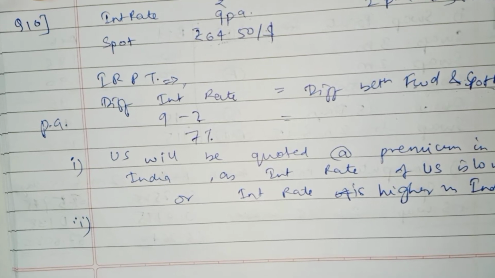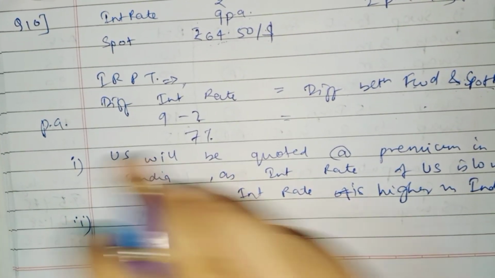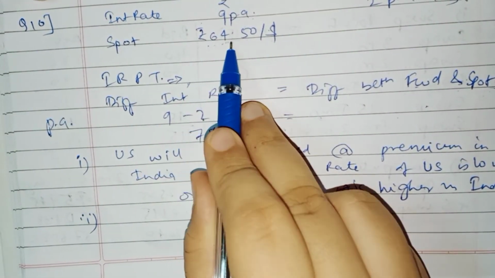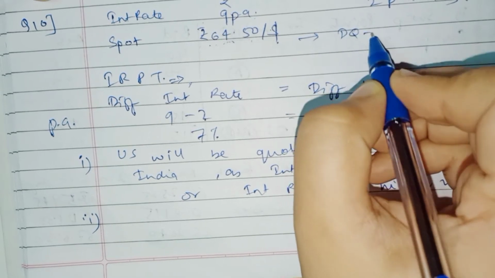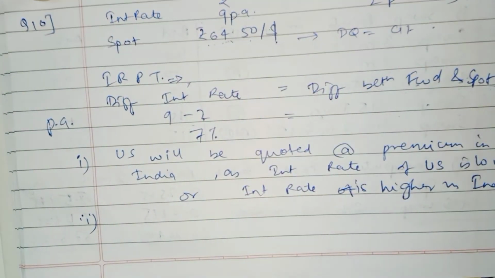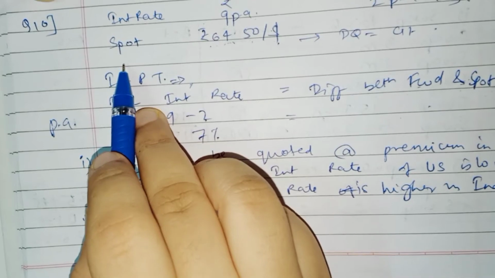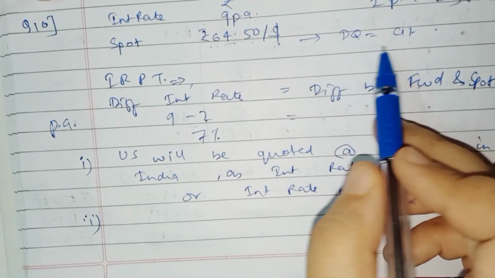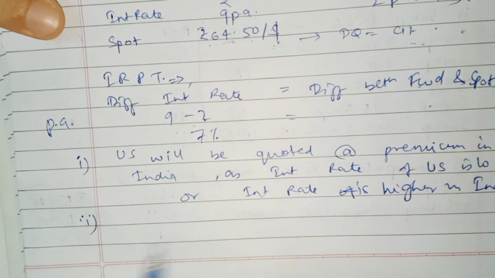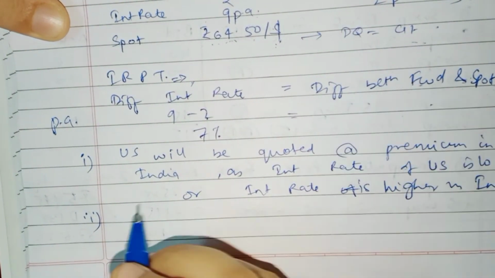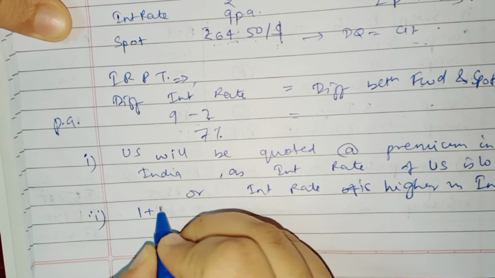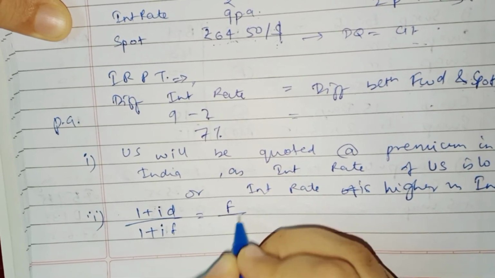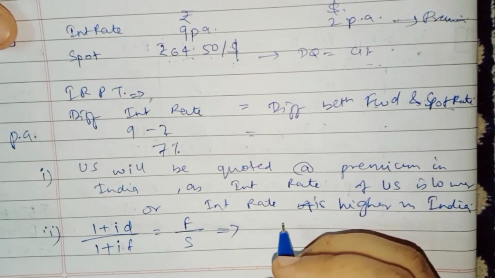We have to find out the expected 6-month forward rate for US dollar in India. So we have to find out the forward rate, and this quote which has been given is rupee per dollar. So it is a direct quote for a citizen of India. Whenever the question is silent and does not mention which country you are a citizen of, you have to assume the quote given in the question is a direct quote only, and proceed like that. So the formula for direct quote as per interest rate parity theory will be 1 plus interest rate in domestic market divided by 1 plus interest rate in foreign currency equal to forward upon spot. So we will put the values here.